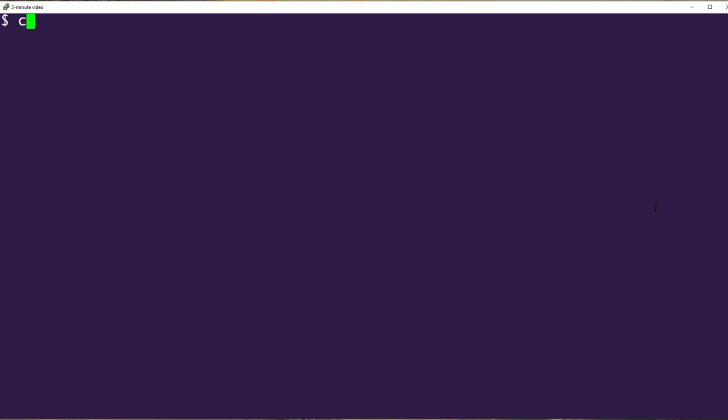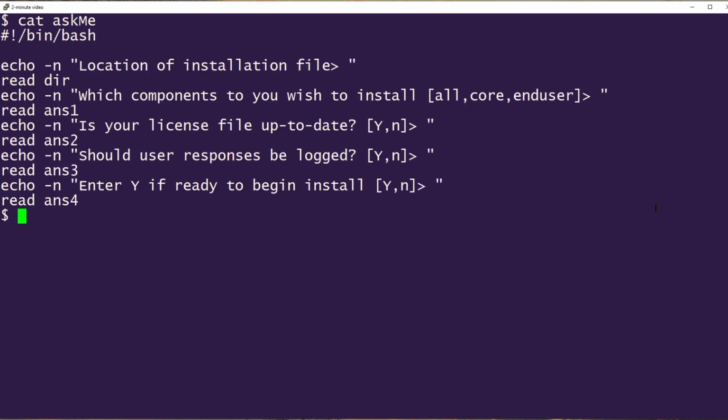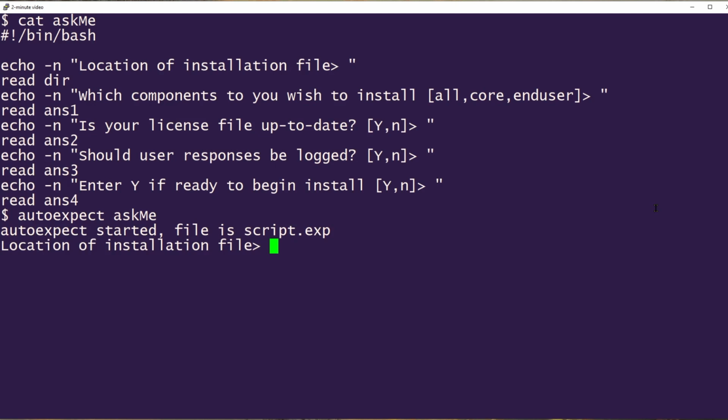So say you have a script that asks you a number of questions, like here. There are 5 questions and 5 answers, and you want to be able to run this in an automated fashion without having to answer the questions. So we'll use autoexpect, supply the name of the script, which is askme, and it's going to run through the script and ask us for the questions that it needs to record.